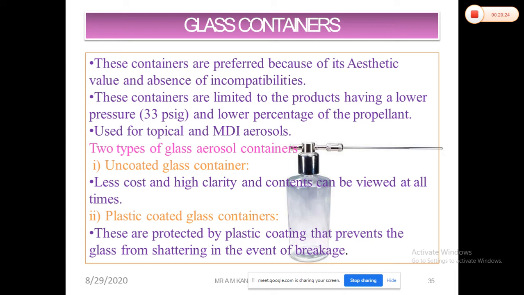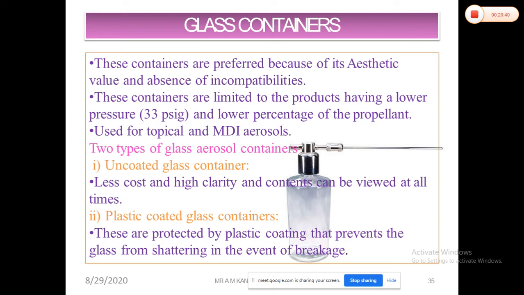And the plastic, again the same thing: while selecting the plastic, its molding capacity and its interactions you also have to keep in mind. In plastic containers also, you can maintain up to 25 psi pressure.